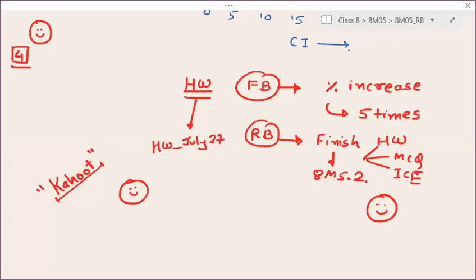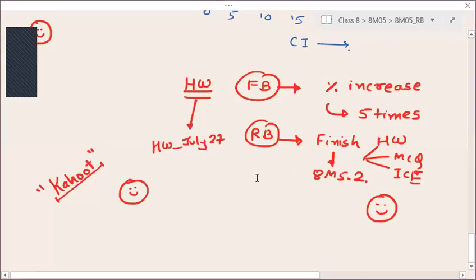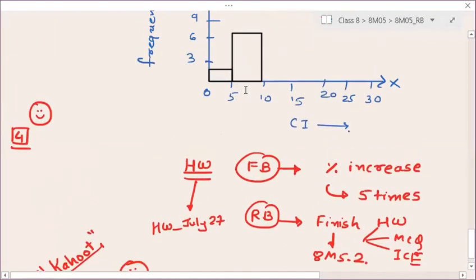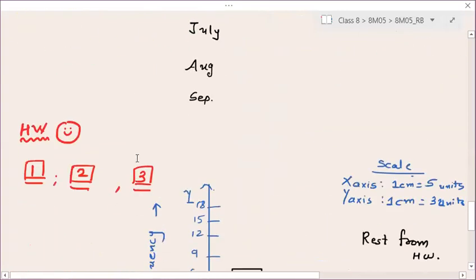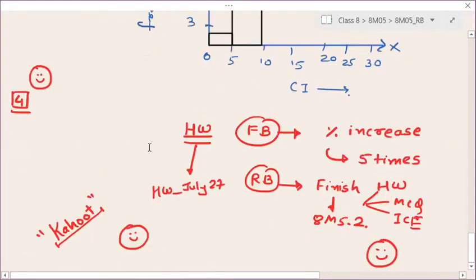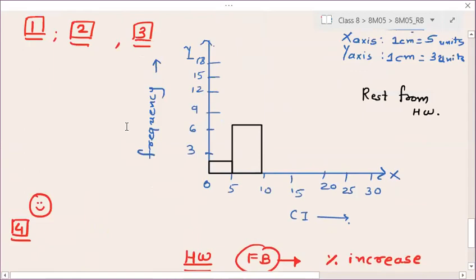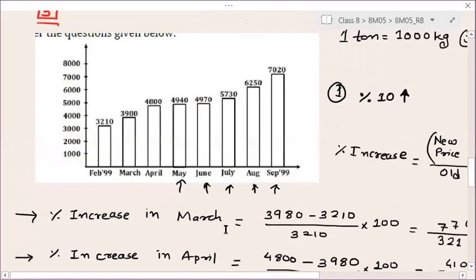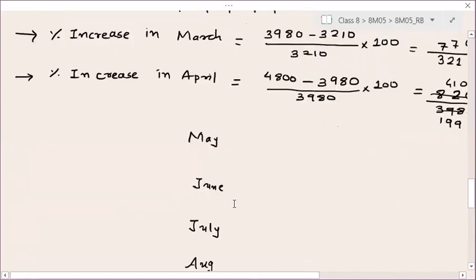So we're discussing 8M 5.2, that is the graphical representation of data. Now, I have given you these questions as homework. Does anyone have a doubt in question number 4 or 5, in the homework exercise or in-class exercise? For the in-class exercise question 5, I have shown you the first question, but there are so many more, 2, 3, 4, 5.